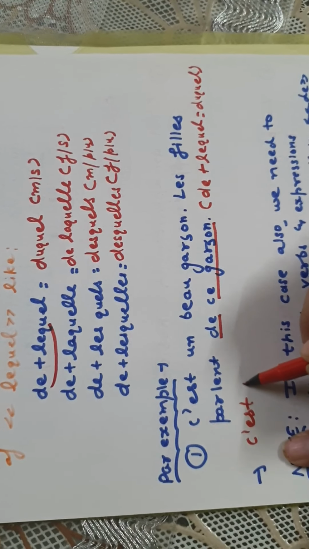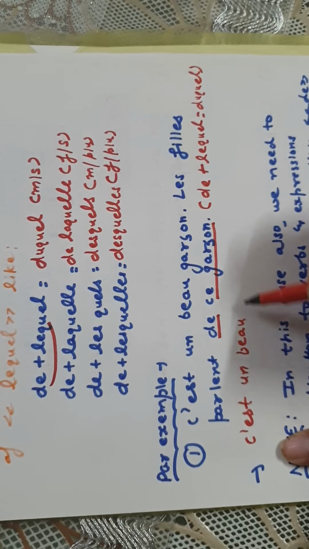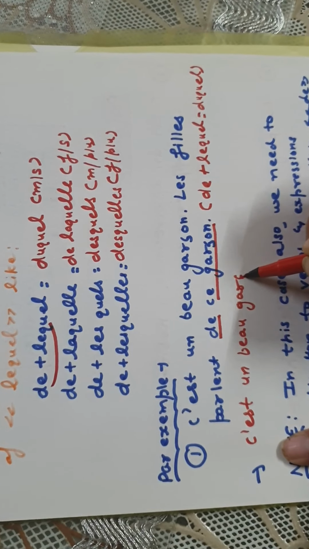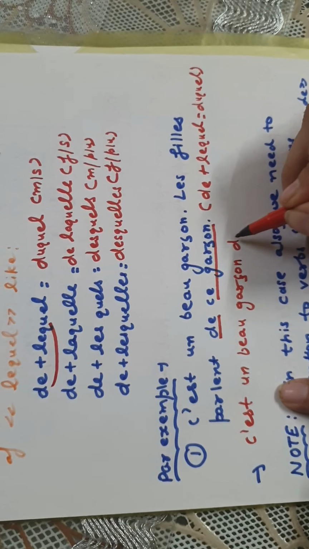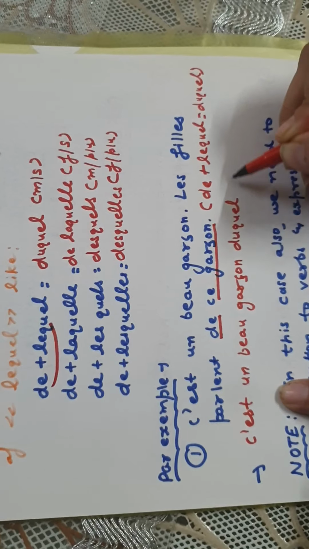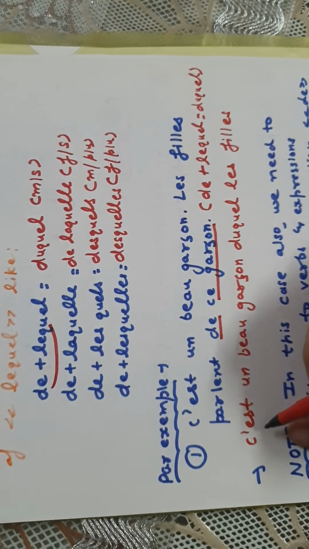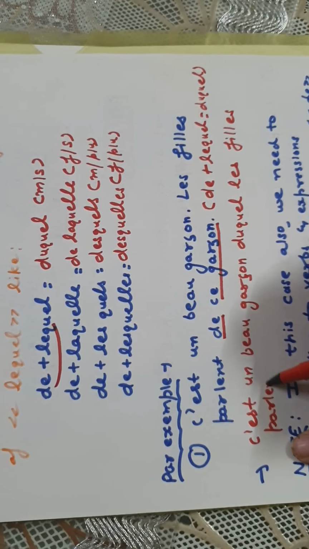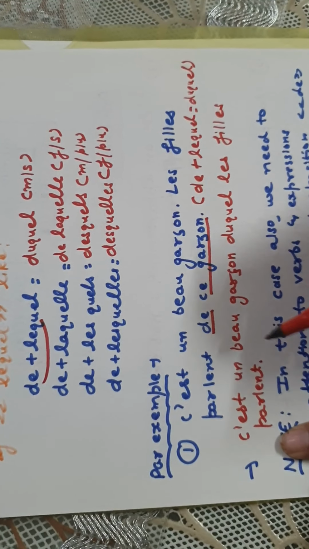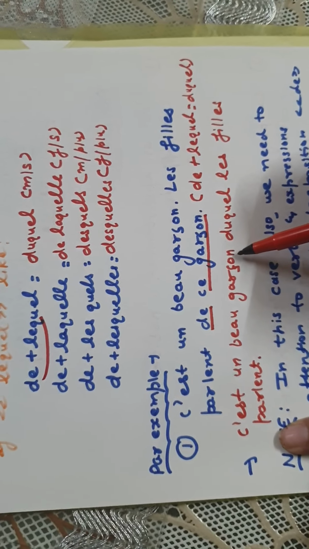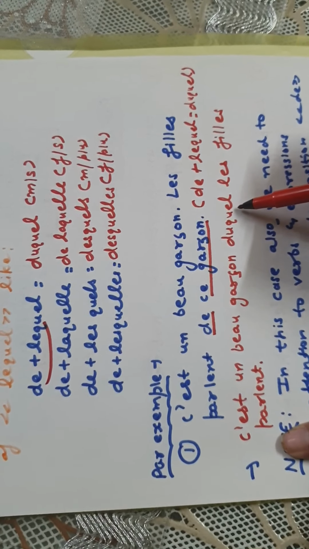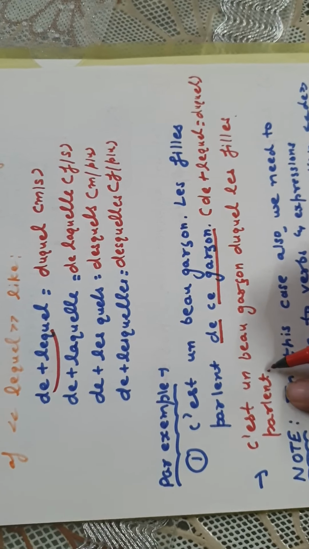It will be: c'est un beau garçon duquel les filles parlent. It will end here. So he is a handsome boy of whom the girls are talking.